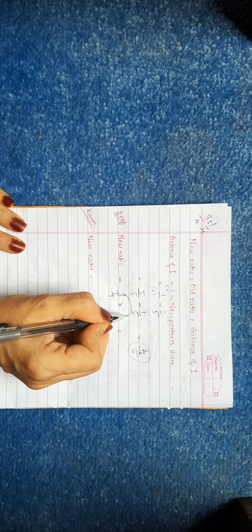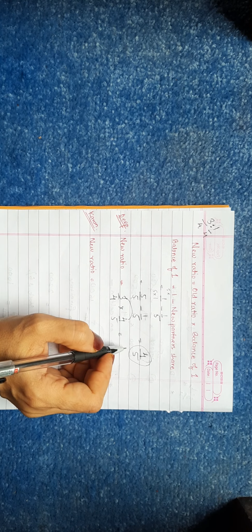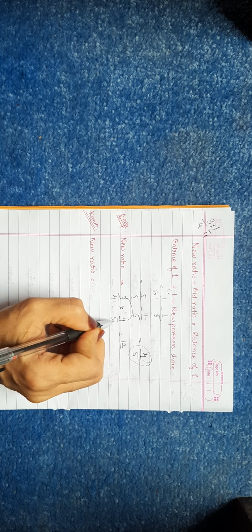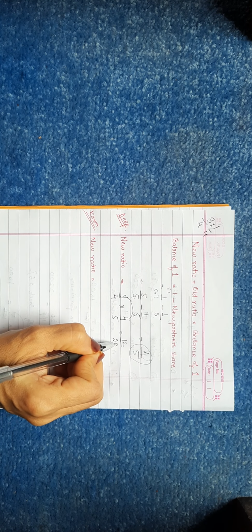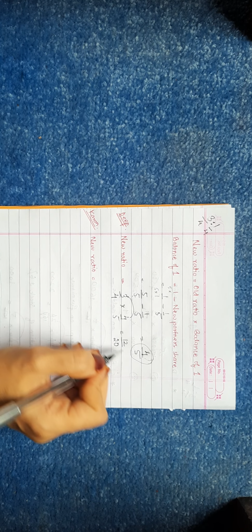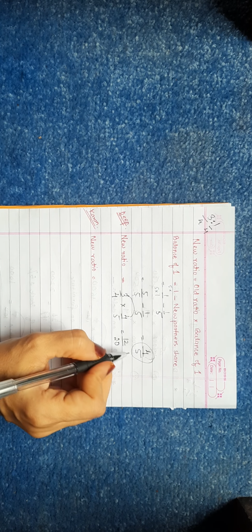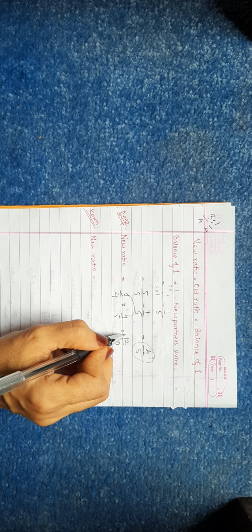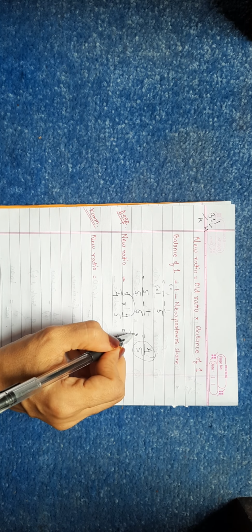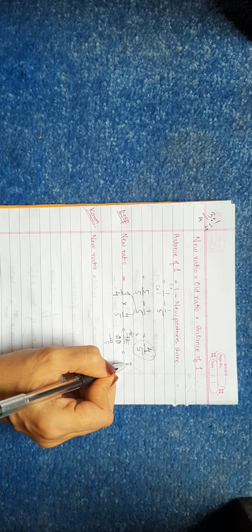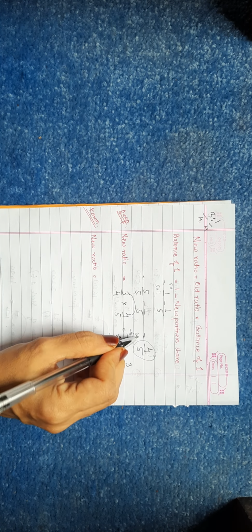Now 3 4s are 12 upon 4 5s are 20. Can it be brought lesser? Yes. 2 6s are 12, 2 1s are 2, 2 5s are 10, 2 3s are 6. It means the final fraction is 3 upon 5. Okay. Go for new ratio of the next partner.